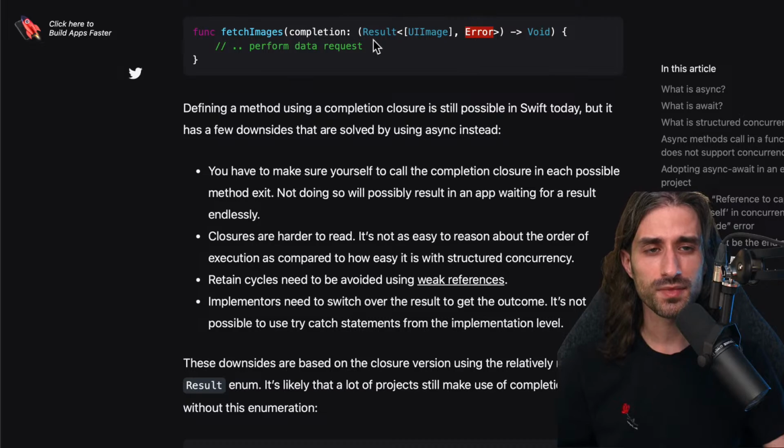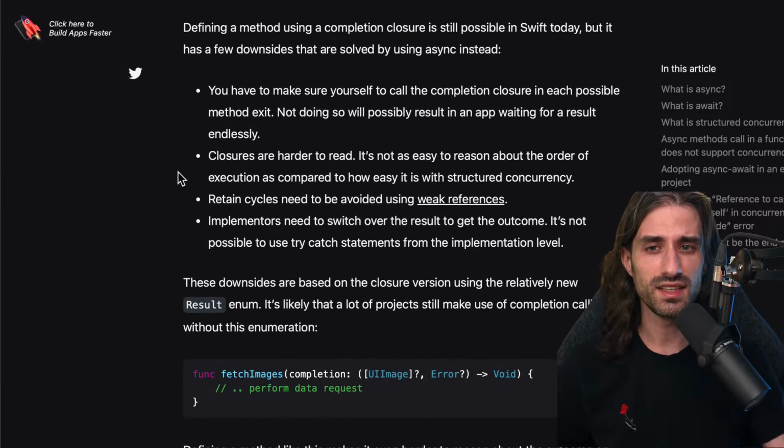And if you have used closures and completion handlers a lot, you probably notice that this is a simplified example, because this is not marked with @escaping, which in reality would almost always have to be. And you know as well as I do that with @escaping closures, you need to deal with weak self and all of this added complexity. So defining a method using a completion closure is still possible in Swift today, but it has a few downsides that are solved by using async instead.